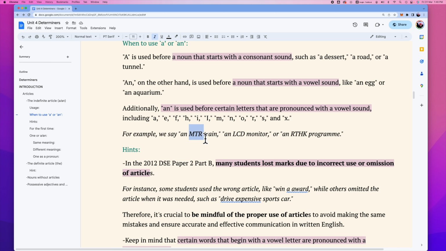MTR is pronounced starting with an "em" sound, so even though the letter M is not a vowel letter, we still use an MTR. LCD. L is pronounced starting with an "el" sound, so we still use an LCD monitor or an RTHK program. It's very important for DSE students to use indefinite articles properly. Wrong use of them will deduct marks. And there are some other hints that will be helpful for those students.